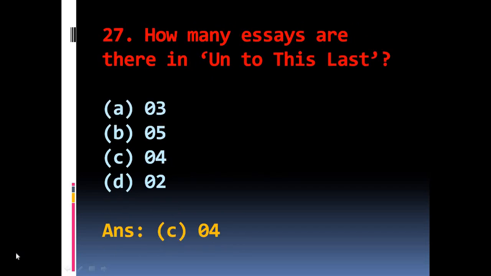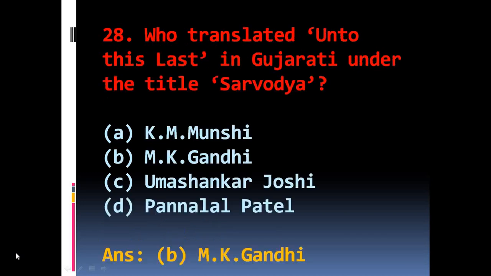Question number 27. How many essays are there in Unto This Last? The options are A 3, B 5, C 4, D 2. The right answer is C 4. Question number 28. Who translated Unto This Last into Gujarati under the title Sarvodaya? The options are A K. M. Munshi, Kanhaiyalal Maneklal Munshi, B Mahatma Gandhi, C Umashankar Joshi, D Pannalal Patel. The right answer is B Mahatma Gandhi, who translated that essay Unto This Last into Gujarati under the title Sarvodaya, which means welfare of all.